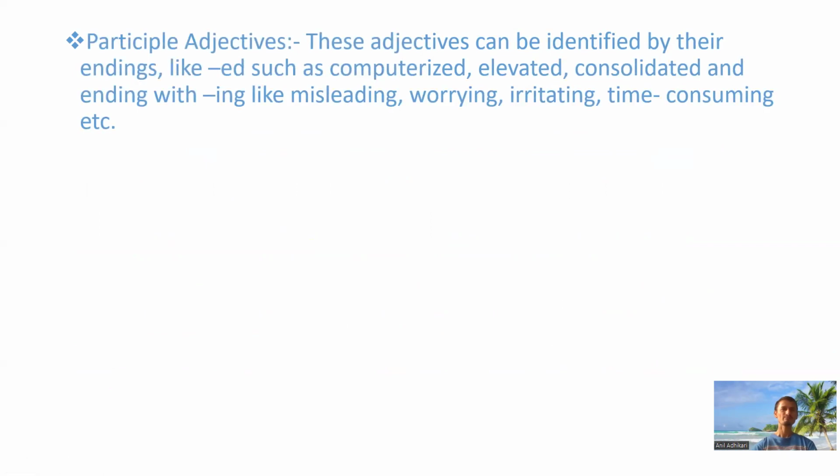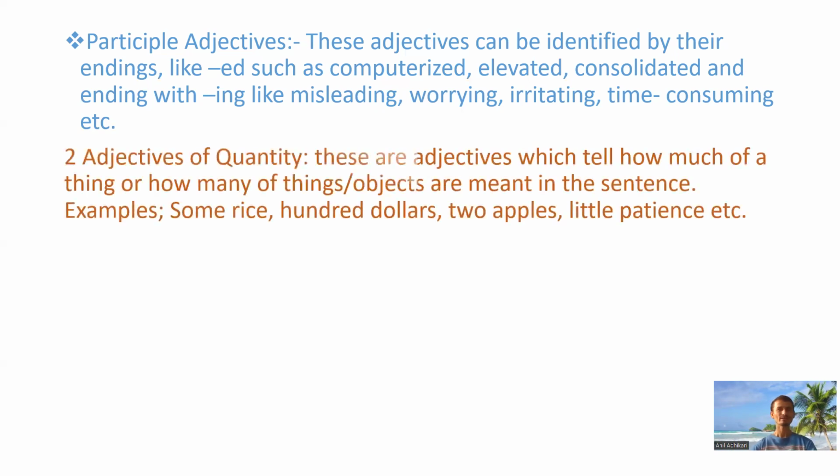And similarly, participle adjectives. These adjectives can be identified by their endings, like -ed, such as computerized, elevated, consolidated, and ending with -ing, like misleading, boring, irritating, time-consuming, etc.